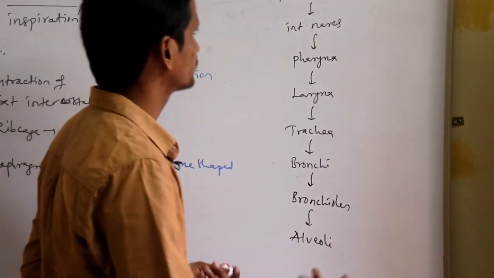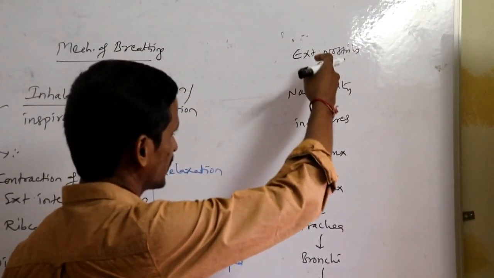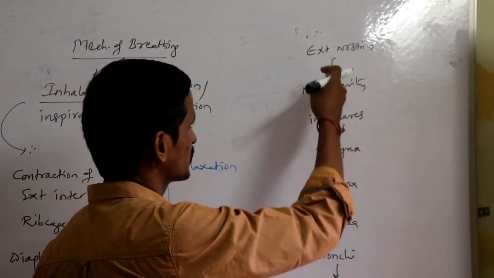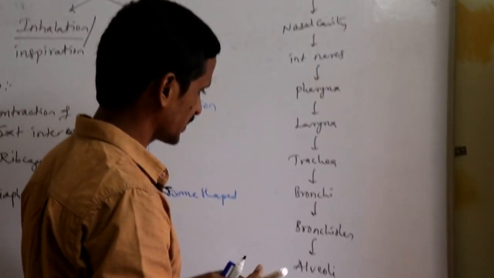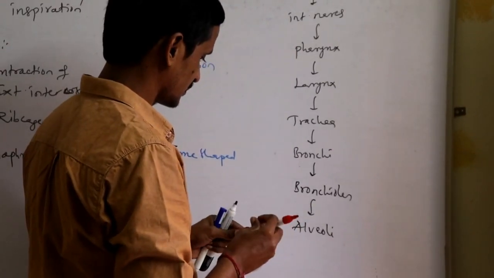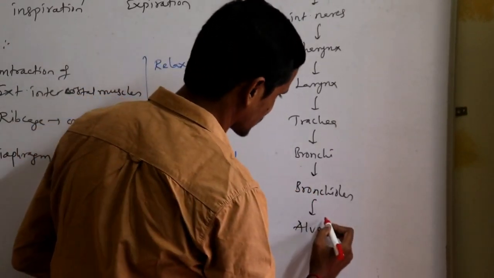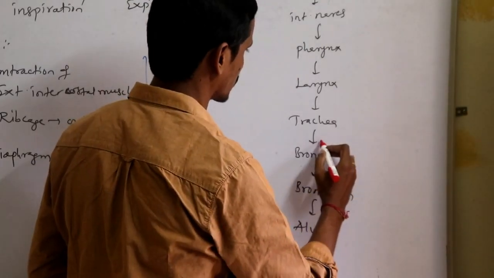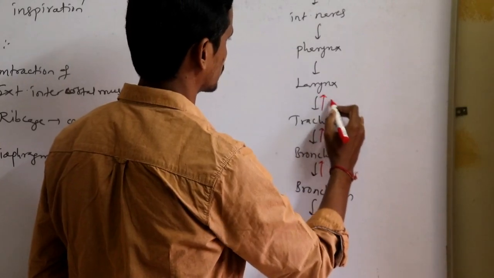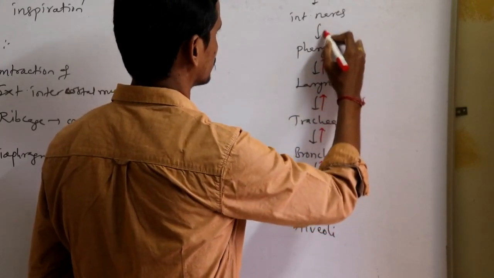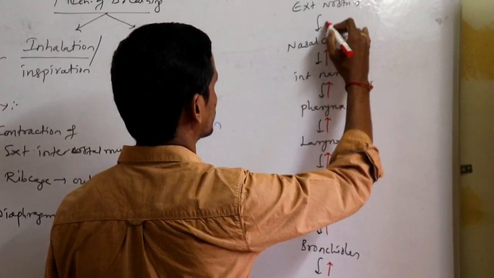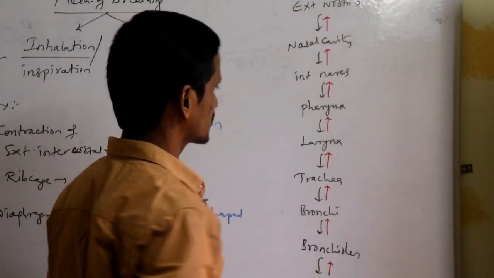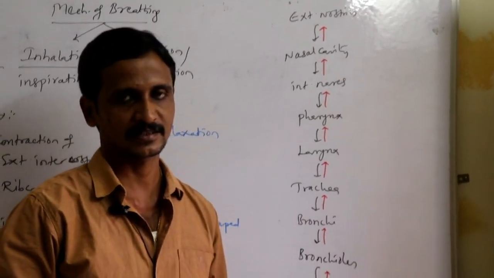So during inhalation, the inhaled air enters your lungs through this particular pathway, and during exhalation, the carbon dioxide rich air from the alveoli enters the bronchioles, bronchioles to bronchi, bronchi to trachea, trachea to larynx, larynx to pharynx, pharynx to internal nares, nasal cavity and external nares, and then it goes outside. This is the respiratory pathway of gases.